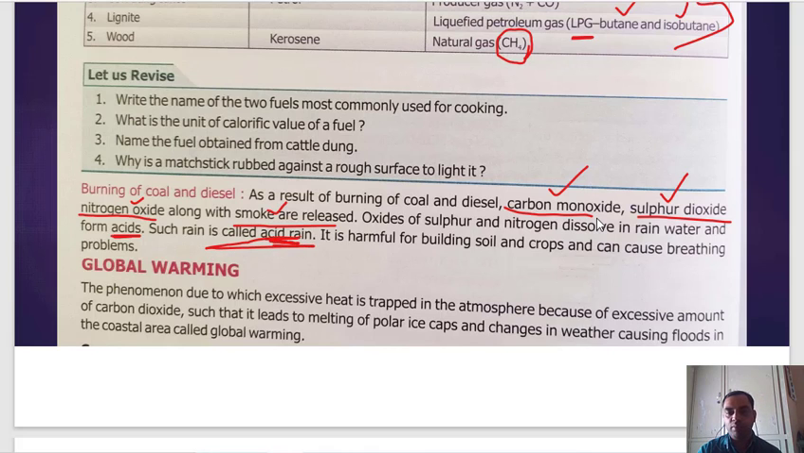So remember this one. Oxide of sulfur and nitrogen, that means sulfur oxide and nitrogen oxide. It dissolves in water vapor, and when it comes down in the form of rain, it is acidic in characteristics. That is why it is called acid rain. It is harmful for buildings, soil and crops, and also causes breathing problems.